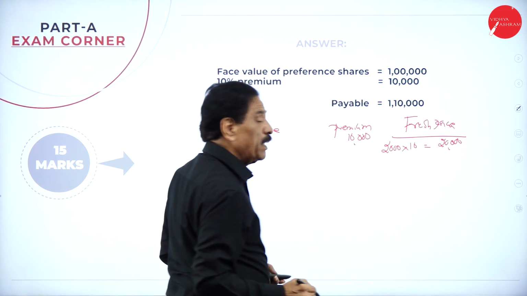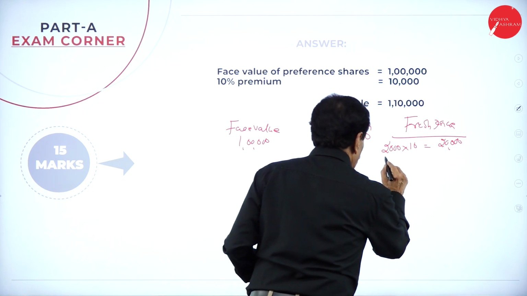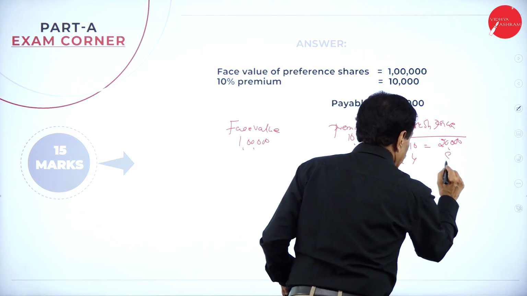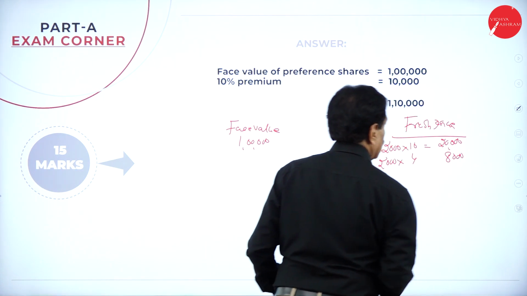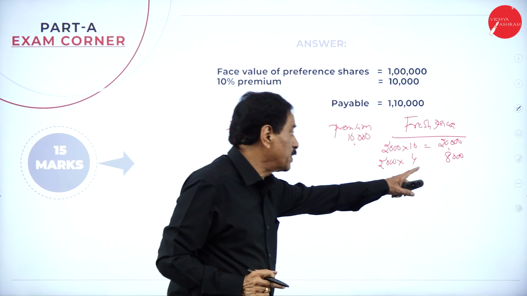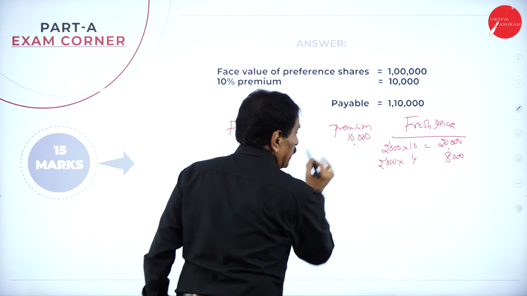Then at a premium of 40%, 40% of 10 is 4. So 2,000 into 4, 8,000. So first is 20,000. Next is 8,000.